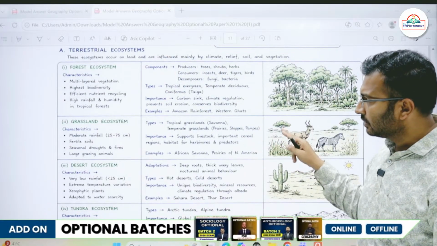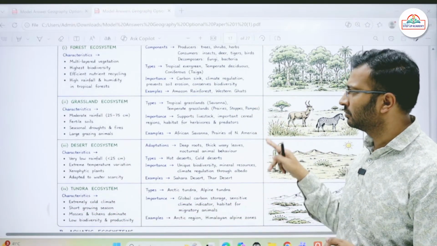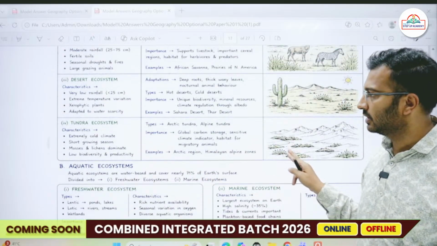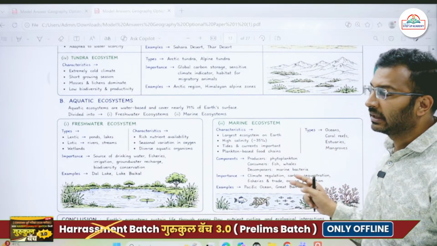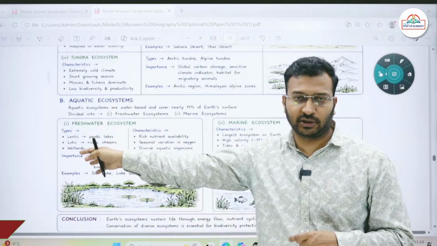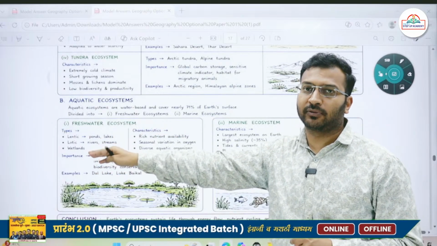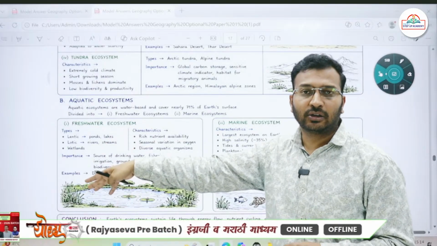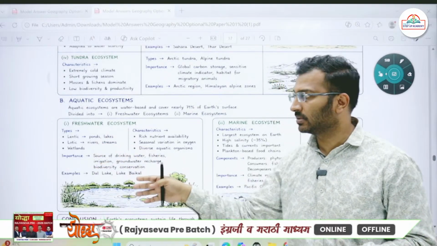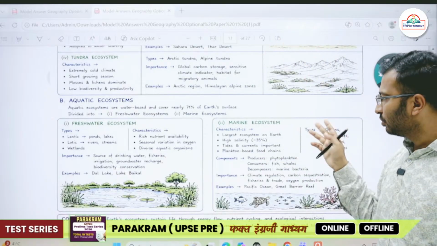ठीक है, so the importance है इसका भी, कार्बन सिंक वगैरह है, climate regulation, prevent soil erosion, so a lot of things are present. ठीक है, then grassland ecosystem, then desert ecosystem, tundra ecosystem. ठीक है, then we have also aquatic ecosystem. Aquatic ecosystem is also of two types, freshwater ecosystem and we have the marine ecosystem. Freshwater ecosystem की बात करें, then there are lentic ecosystem and there are lotic ecosystem. Lentic means stagnant water, for example lakes, ponds. Lotic means where the water is continuously in movement, flowing system में, जैसे कि rivers, streams, so they are also freshwater ecosystem. Then marine ecosystem, just now we have talked about oceans and all, so oceans के बारे में वगैरह we find different ecosystem.